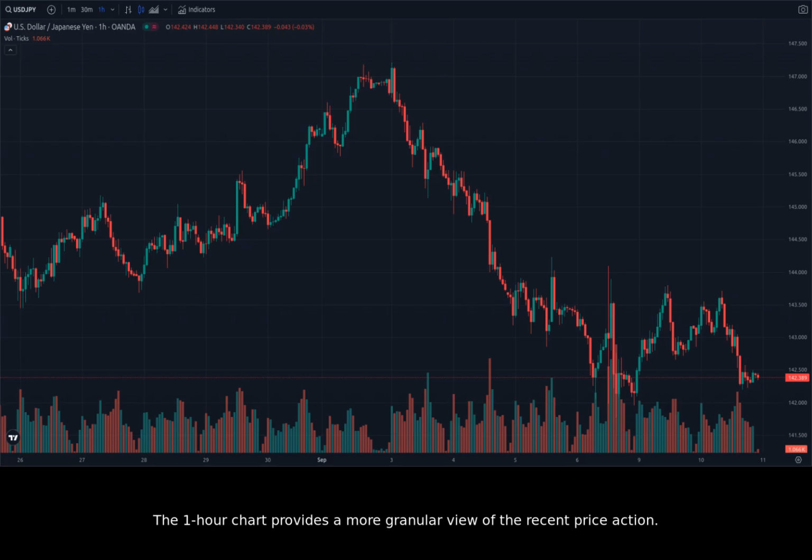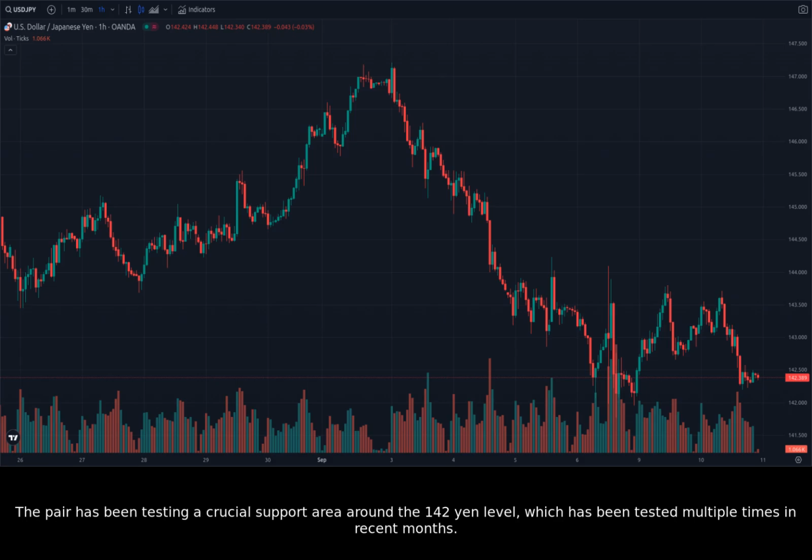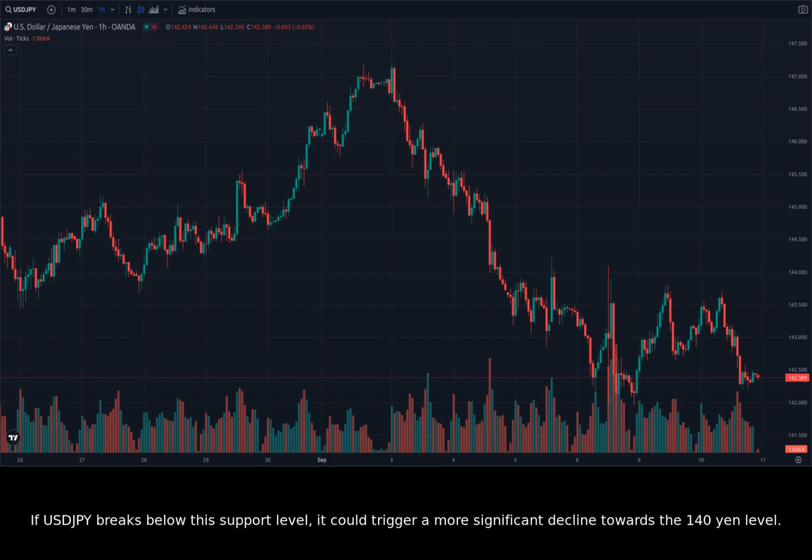The 1-hour chart provides a more granular view of the recent price action. We can see a series of lower highs and lower lows, confirming the bearish sentiment. The pair has been testing a crucial support area around the 142 yen level, which has been tested multiple times in recent months. If USDJPY breaks below this support level, it could trigger a more significant decline towards the 140 yen level. However, a strong rebound from this support level could also signal a shift back to bullish sentiment.